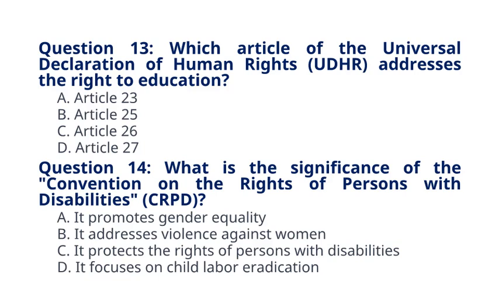Question 14. What is the significance of the Convention on the Rights of Persons with Disabilities, CRPD? A. It promotes gender equality. B. It addresses violence against women. C. It protects the rights of persons with disabilities. D. It focuses on child labor eradication. The correct answer to question 14 is option C. It protects the rights of persons with disabilities.